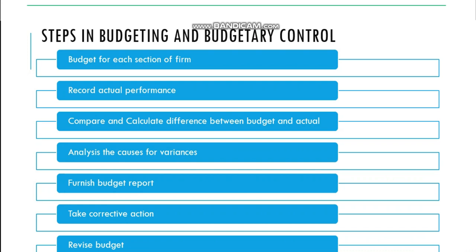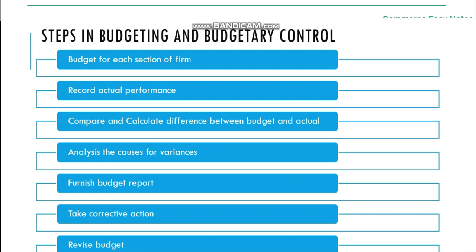So these are the differences between the terms. Now, steps involved in budgeting and budgetary control. As we said, budget should be prepared for each section of the firm, that is, each department should have its own detailed plan of its working, income and expenditure. We need to record the actual performance. That is the second step. The budgeted figure is just an expectation. We have to record the actual performance of the firm.